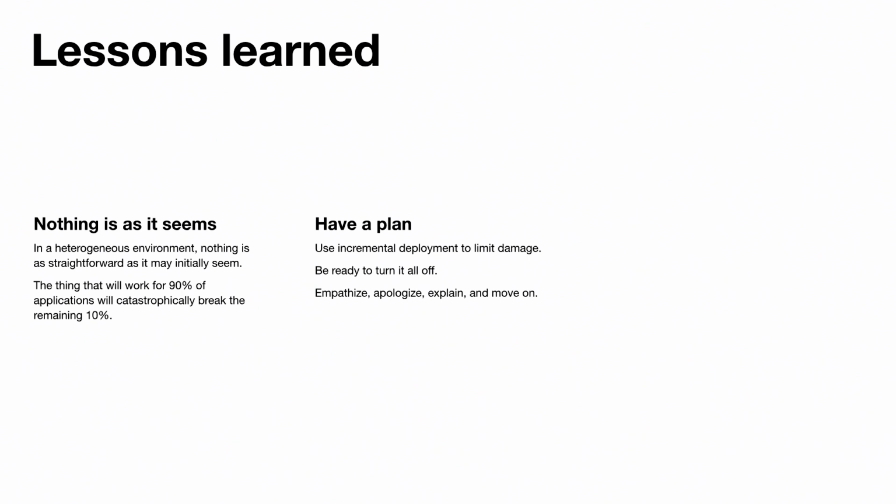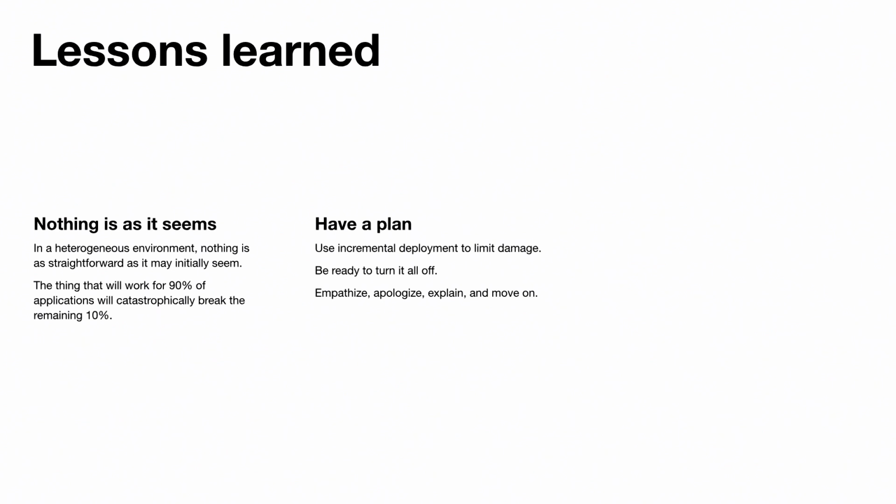And related to this is the idea of just being ready to turn everything off at the drop of a hat. So we had this built in to be able to just shut this off instantly via Chef for when we discovered these problems. We could then take our time a little more to address these problems and then turn it back on for everybody.